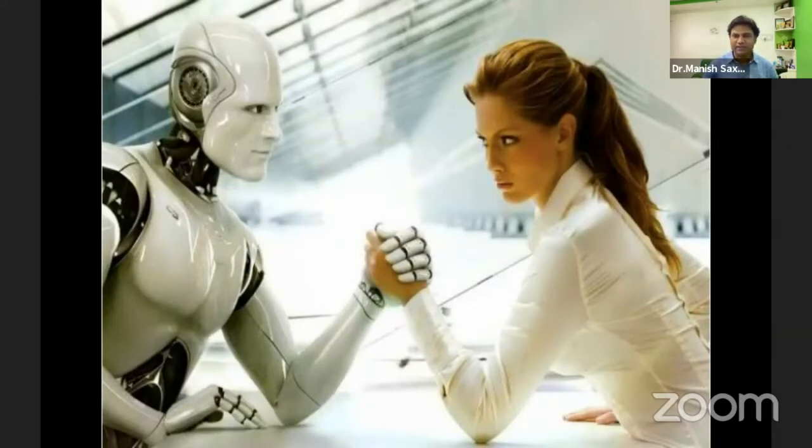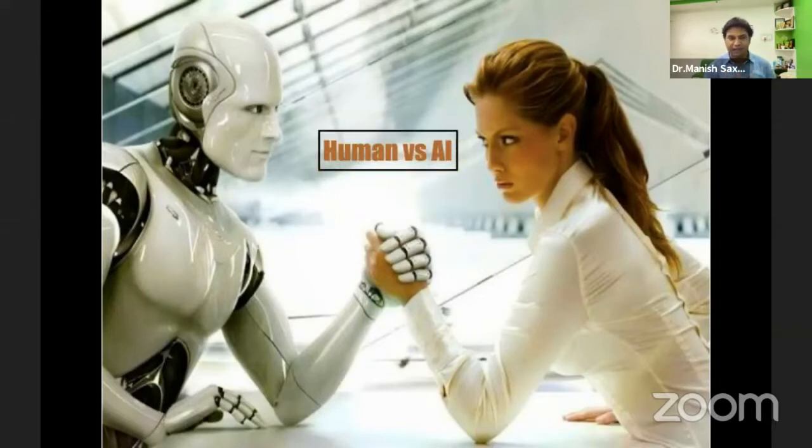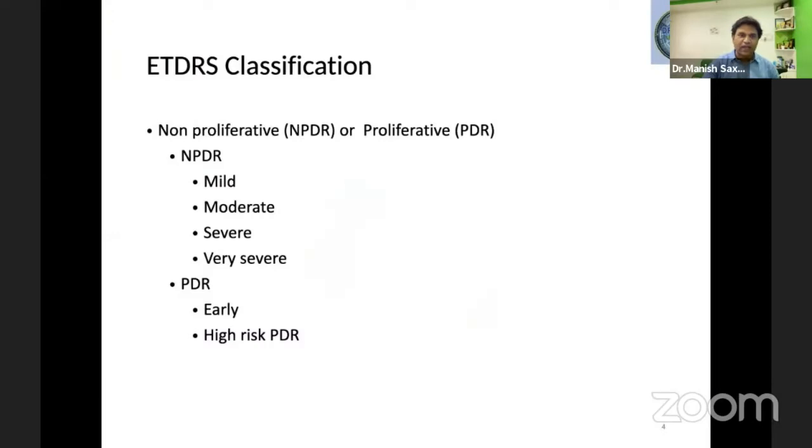It was in May 2018 that he said one AI is coming and that will screen diabetic retinopathy. Why do we need a machine costing 6 lakhs, 7 lakhs just to screen diabetic retinopathy? That was the time when the fight between humans and AI started, and this picture depicts everything.